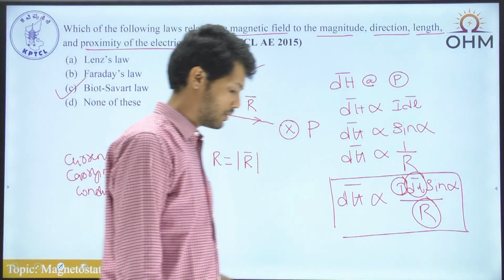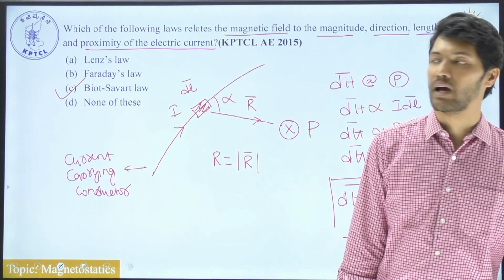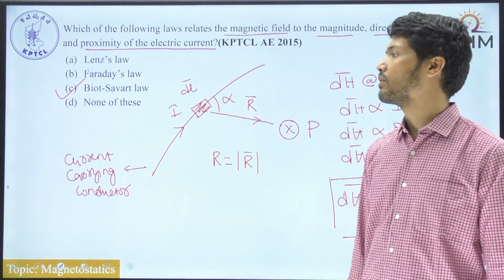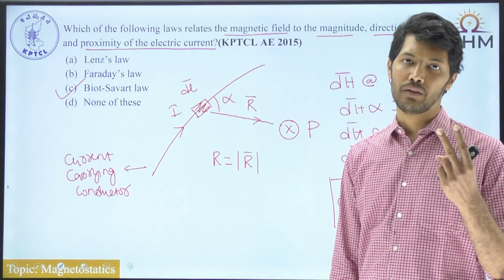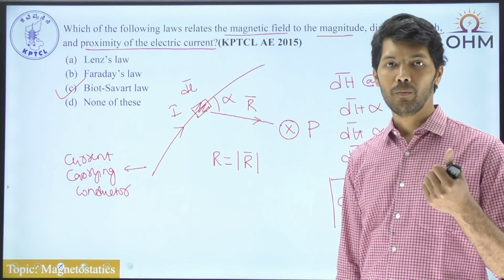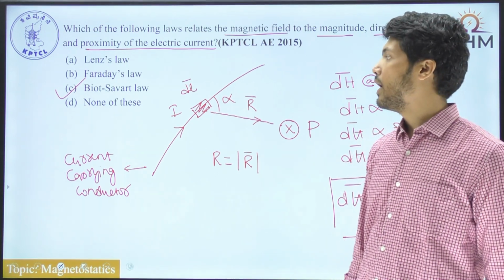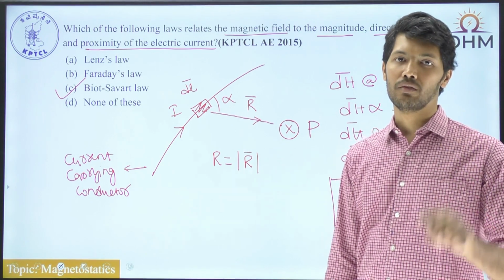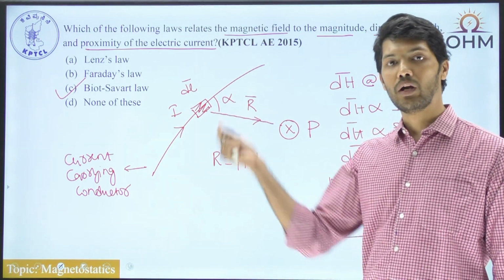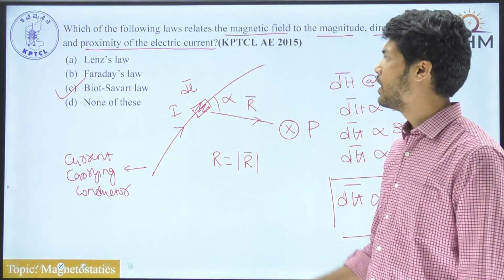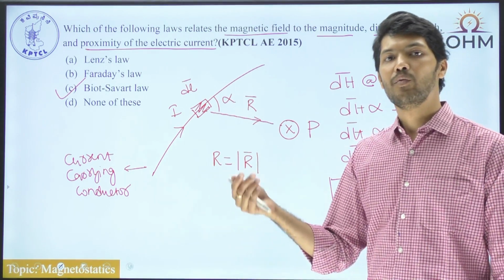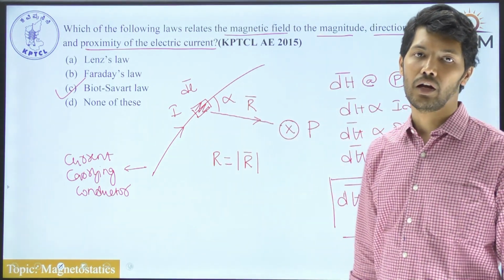This is one of the very basic laws we have in magnetostatics. In electrostatics, we have two basic laws. The first is Coulomb's law and the other is Gauss law. And in magnetostatics we have two basic laws: Biot-Savart's law, which is equivalent to Coulomb's law in electrostatics, and Ampere's law, which is equivalent to the Gauss law in electrostatics.